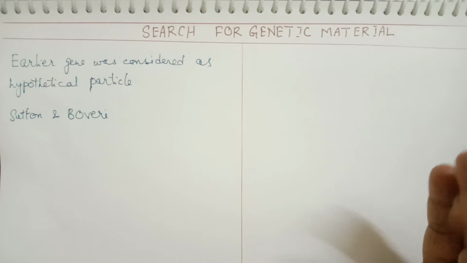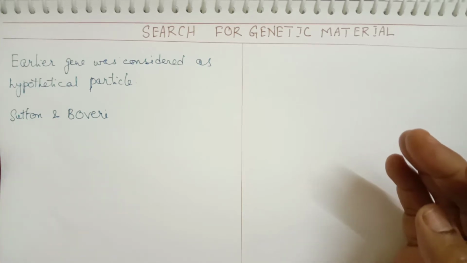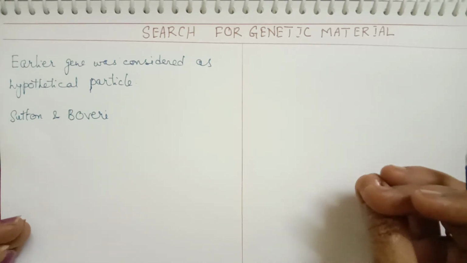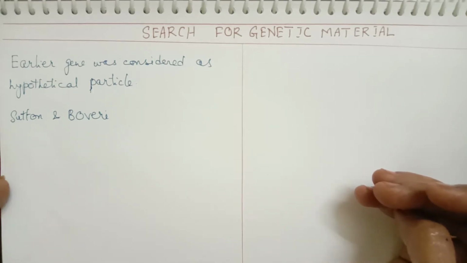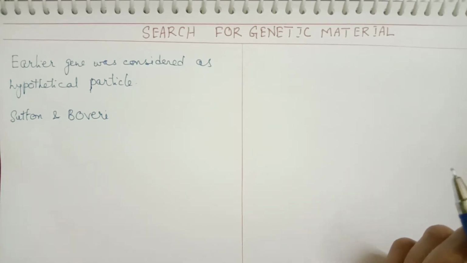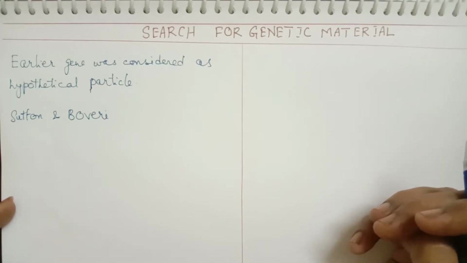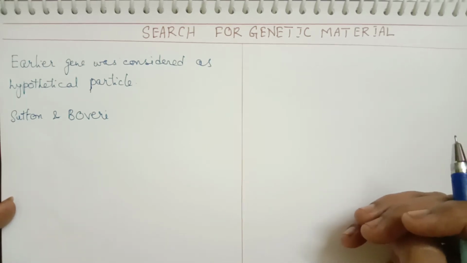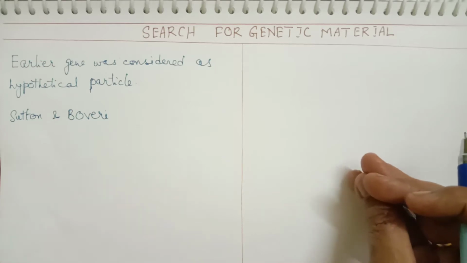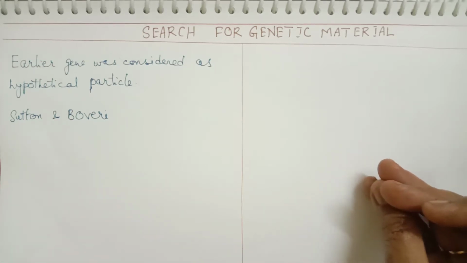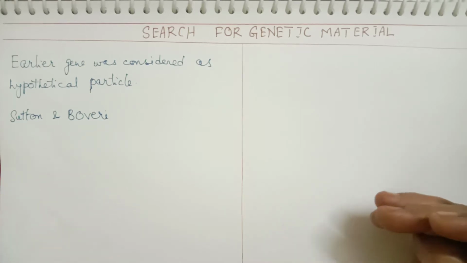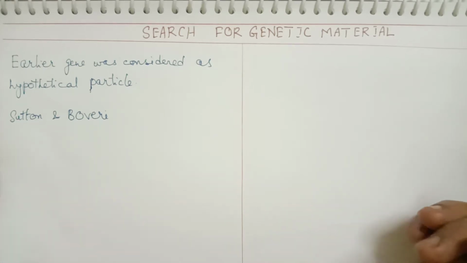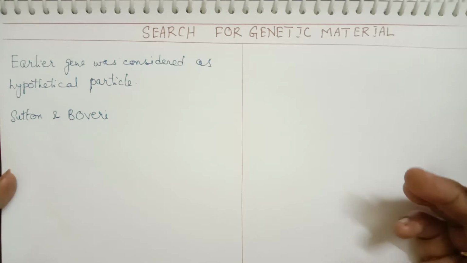In the 1900s, there were three scientists who rediscovered Mendel's laws: Carl Correns, Tschermak and Hugo de Vries. After their rediscovery, many other studies were made in order to understand the genetic material.